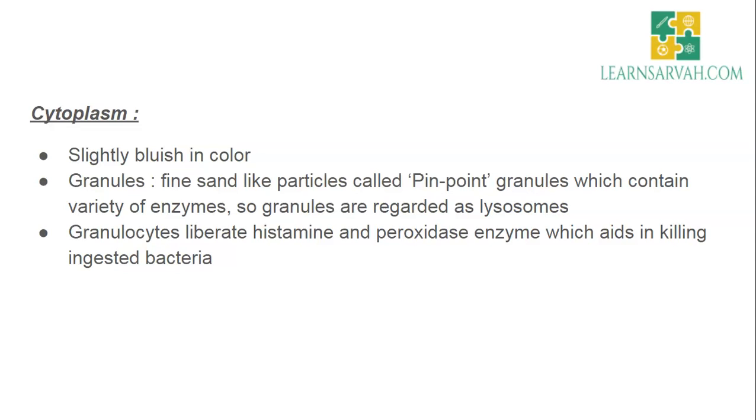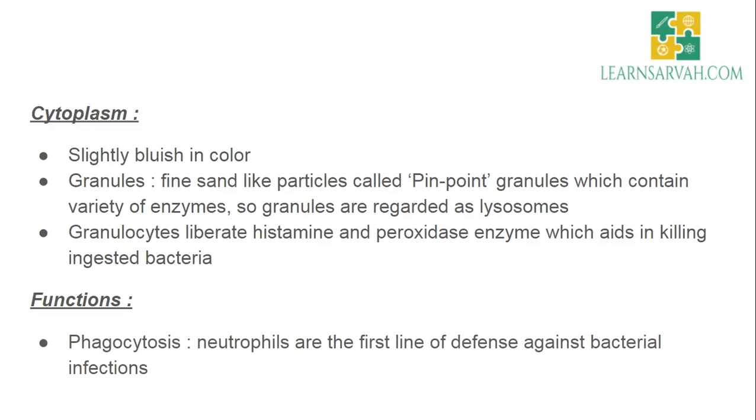We have discussed earlier that the main function of leukocytes is defense mechanism, so they kill the ingested bacteria by liberating these enzymes. Now coming to its important functions, the main function is phagocytosis, which we have discussed earlier. Neutrophils are the first line of defense against bacterial infection. As bacteria enter our body, neutrophils come to attack and they kill them by liberating histamine and peroxidase enzyme from their granules.